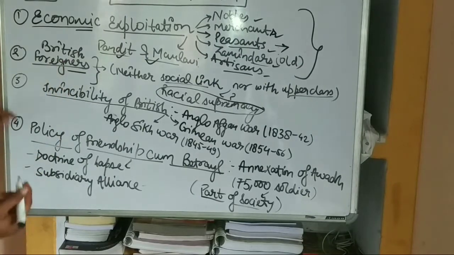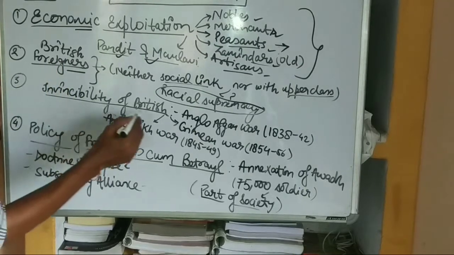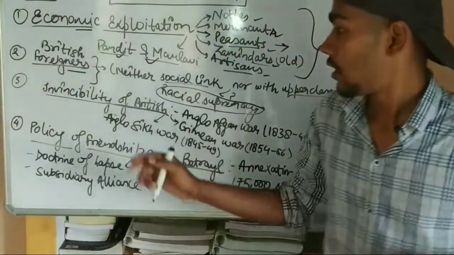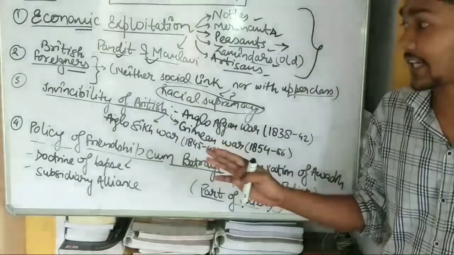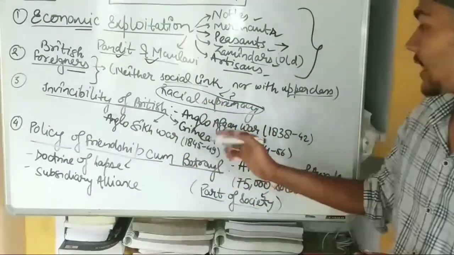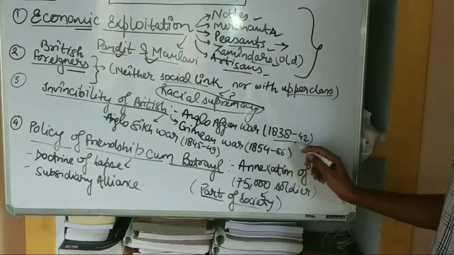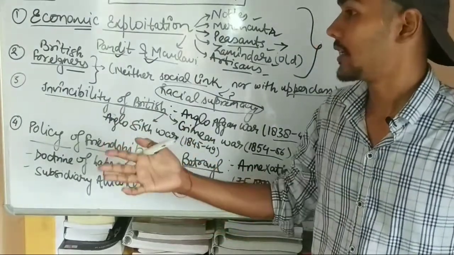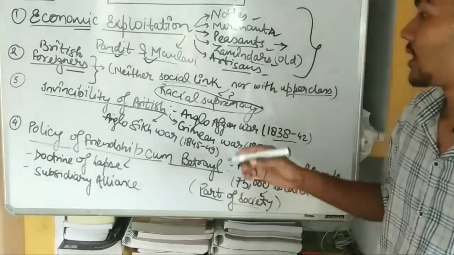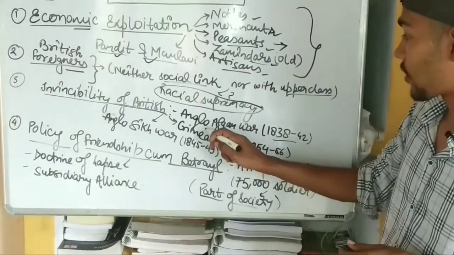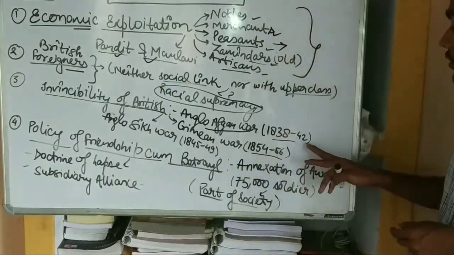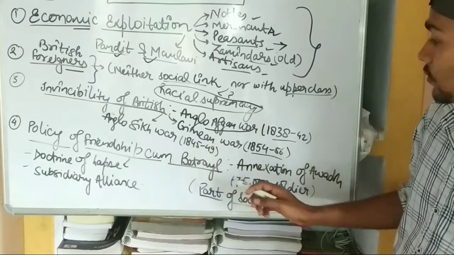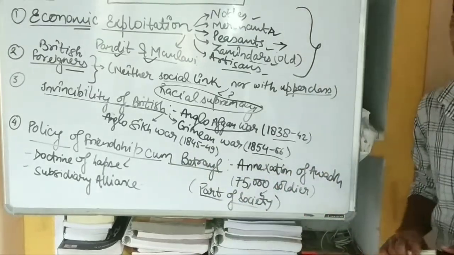Now the final blow was given by the third and fourth points, the first being the invincibility of the British. Invincibility means that the people of India thought that the Britishers could not be defeated at any cost. But some of the events during these periods gave a setback to that thought of the Indians. The first Anglo-Afghan War of 1839 to 42, in which the British were defeated. Second, the Crimean War of 1854 to 56, in which the British were also defeated.